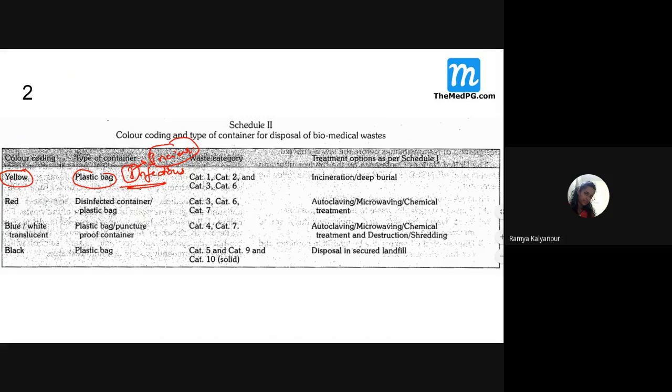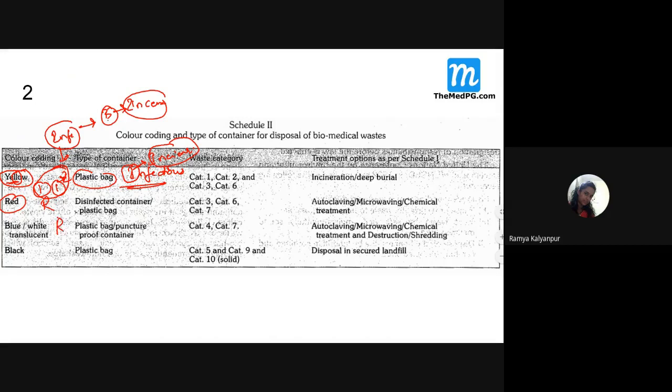Another mnemonic is that you see the yellow color. Yellow, how many? Two Y's are there. Just remember, one yellow is for infectious, another Y, just remember that it is for incineration. That means yellow color bags are always used for all infected waste, and it is always disposed by burning them. That method is called as what? Incineration.